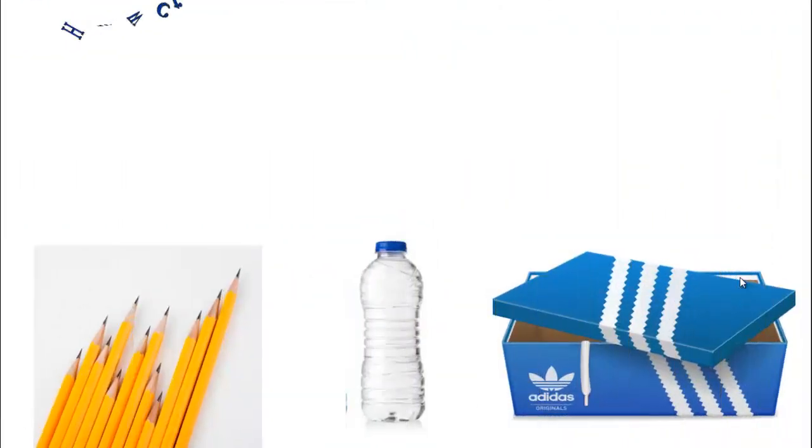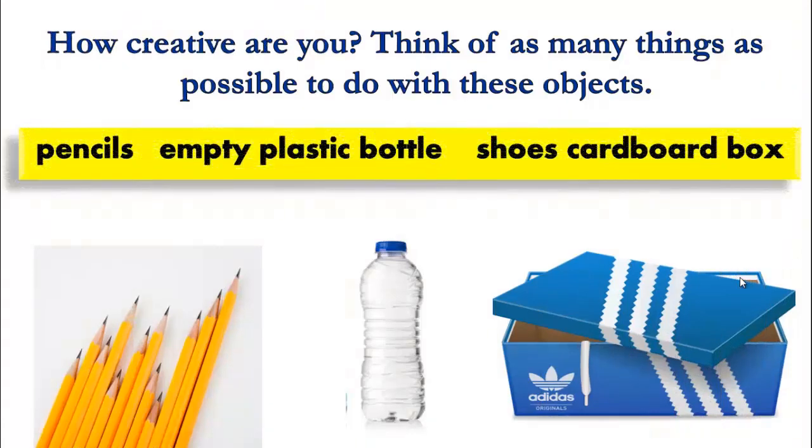Here we have the 3 things again. We have the pencils, an empty plastic bottle, and a shoe cardboard box. These are the 3 things that I'd like you to think what we can do with them other than their intended purpose.